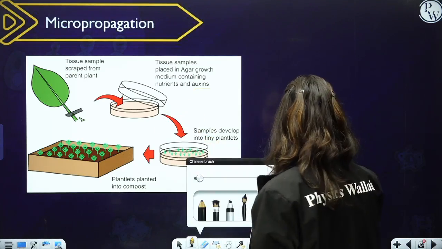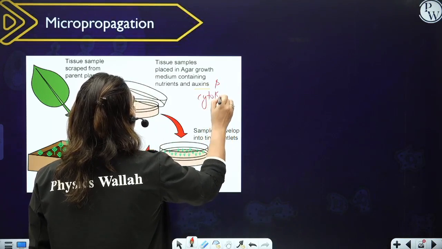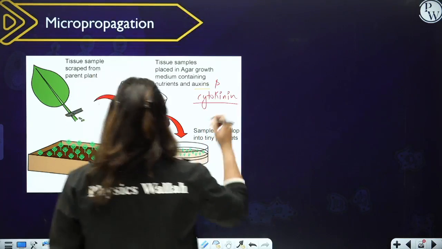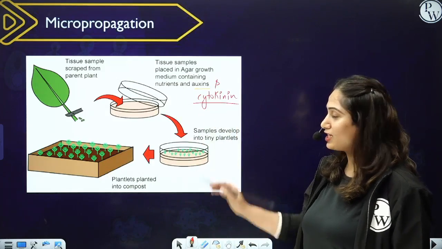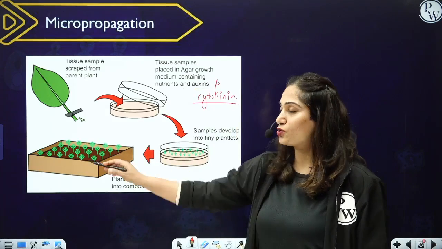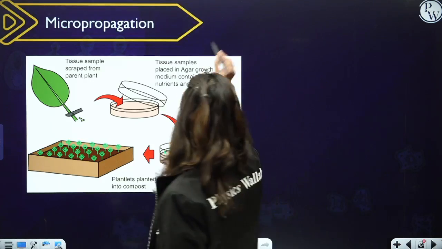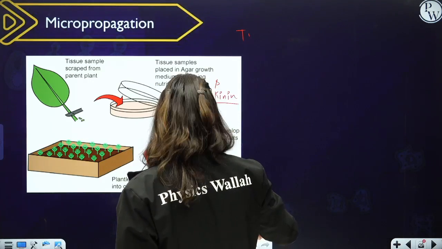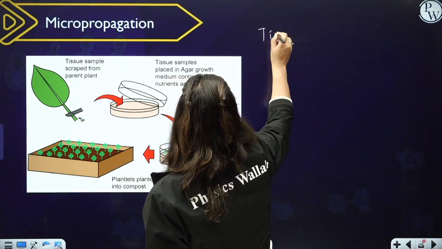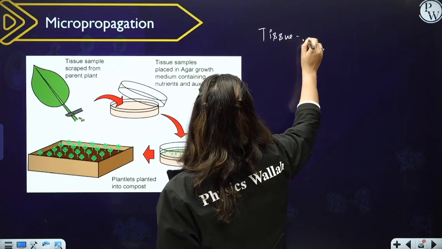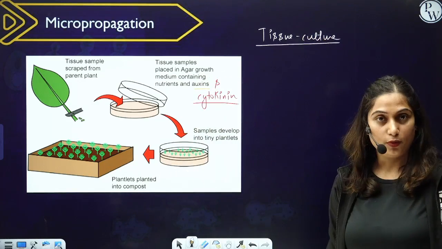Soon after, new small plants will be formed in this culture medium, and later on they are sown into the soil. So this is how, with the help of micropropagation, often called tissue culture, we propagate plants. So these all are the methods of artificial vegetative propagation.